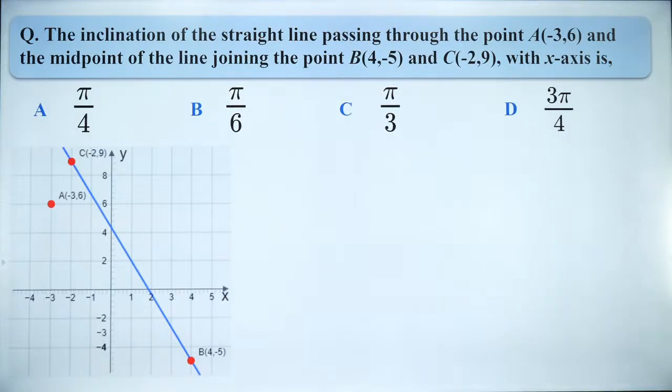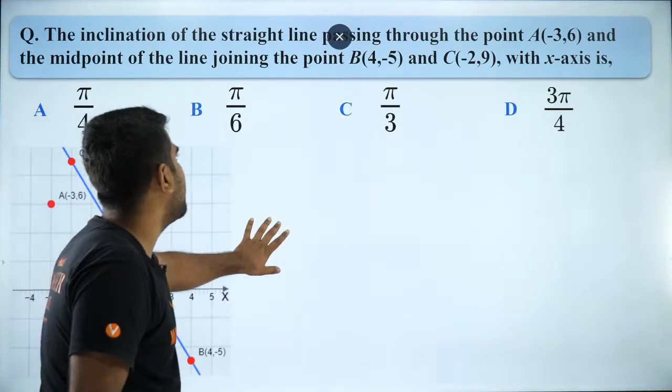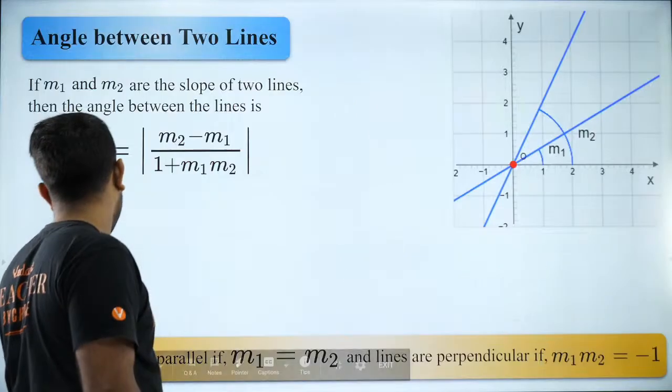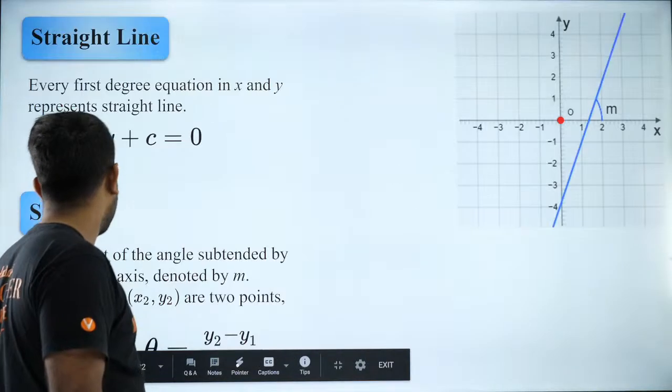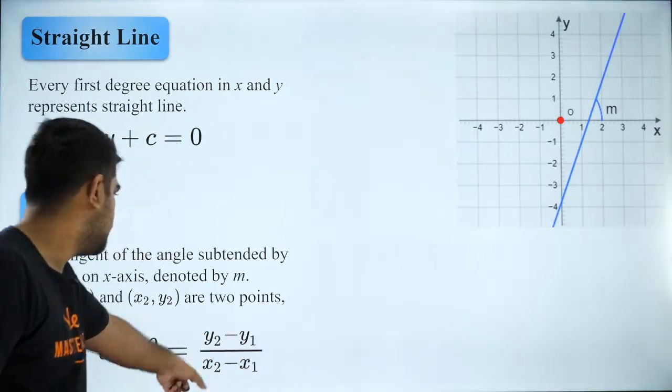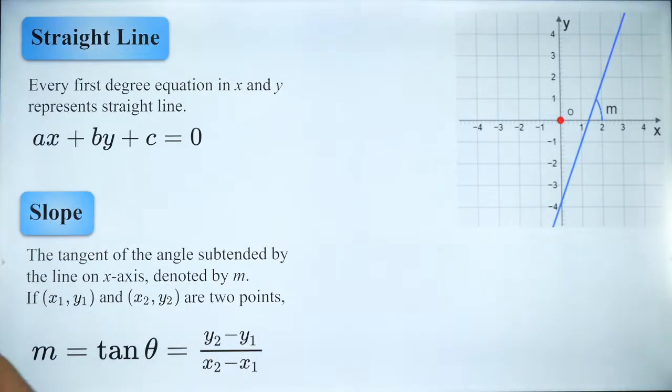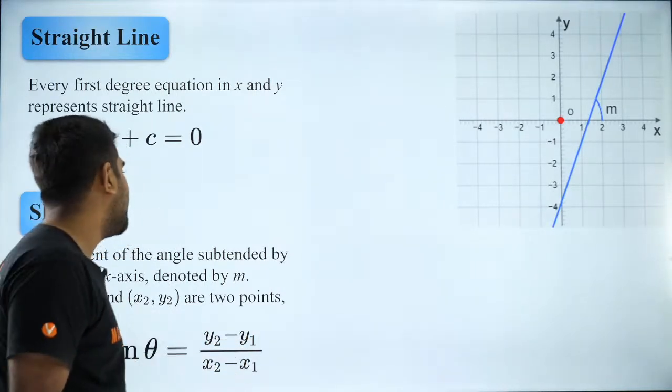Okay, so what is the answer, people? What do you think is the answer? So slope, I have given you a formula here, right? Did you guys have a look at it? Slope can also be found out by y2 minus y1 by x2 minus x1. I hope you guys are aware of it. I wrote it over here. Can you see that? In the last step, it is y2 minus y1 by x2 minus x1.